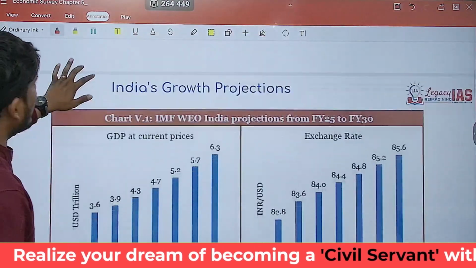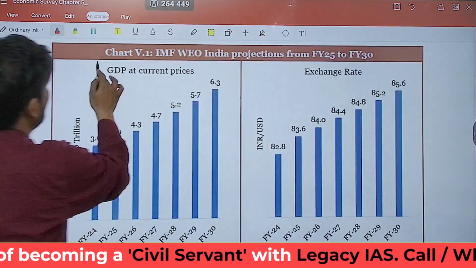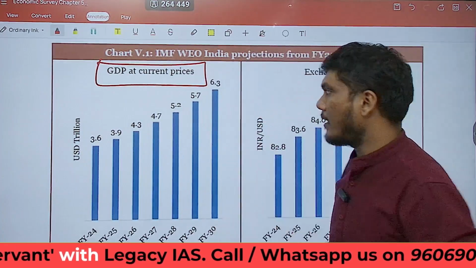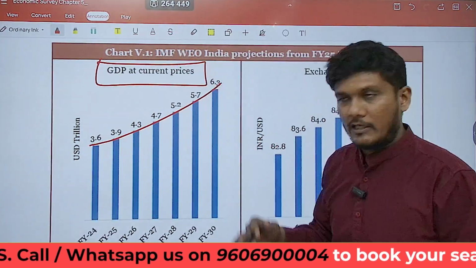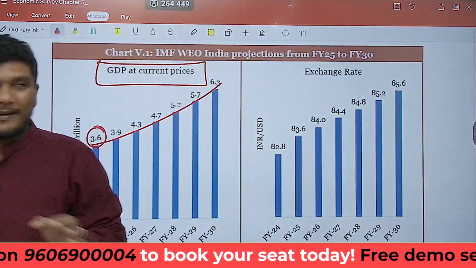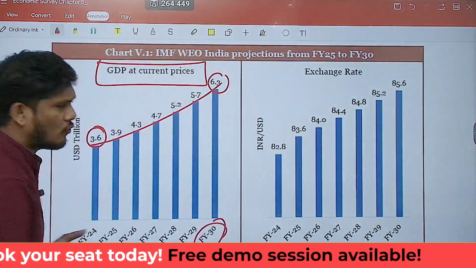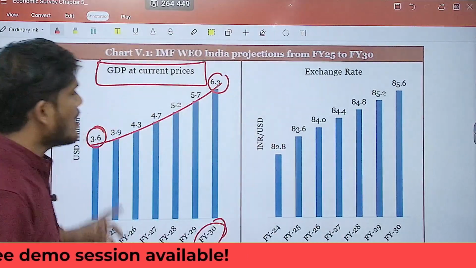So let's first look at India's growth projections. If you talk about India's growth projections, this is GDP at current prices. If you can see, an increase is projected from 3.6% at current prices presently up to 6.3% in 2030. So for the next 6 years, that is why it is considered as medium term.